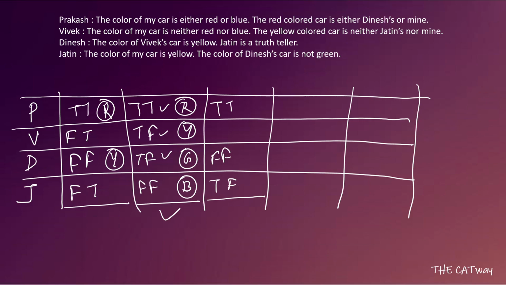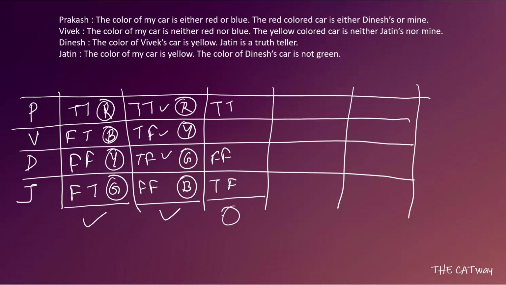Okay. So what is the first statement? He says that the color of my car is neither red nor blue, which is a false statement. So he will get a blue color car, and then Jatin will get a green color car. Okay. I guess there is no problem with this case. Yeah, no one is contradicting anyone, so this case is also correct.